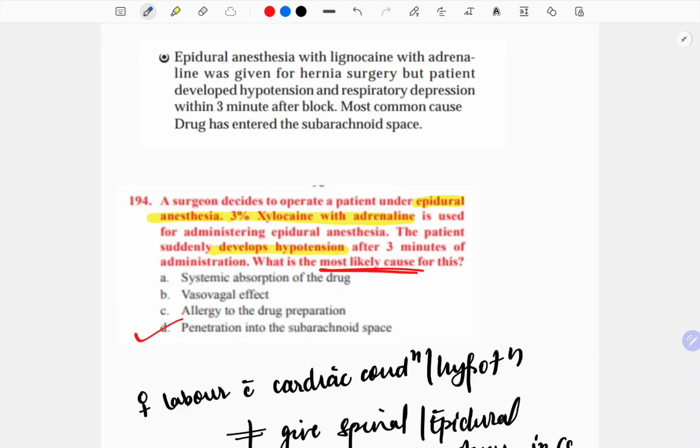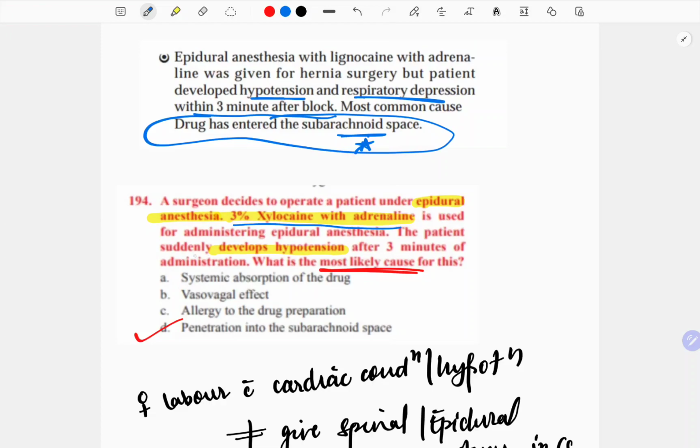Epidural anesthesia with lignocaine with adrenaline was given for hernia surgery, but the patient developed hypotension and respiratory depression within 3 minutes after the block. The most common cause is that the drug has entered the subarachnoid space. If it enters this area, it will easily spread and cause depression of the centers. A surgeon decides to operate on a patient under epidural anesthesia. 3% xylocaine with adrenaline was given. The patient suddenly develops hypotension after 3 minutes, most likely caused by penetration into the subarachnoid space.